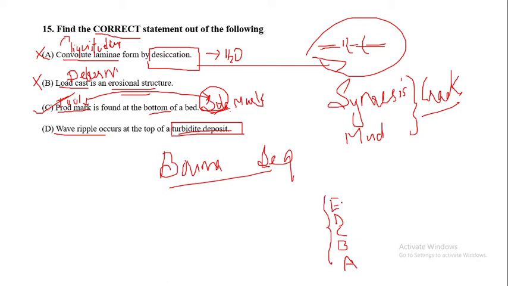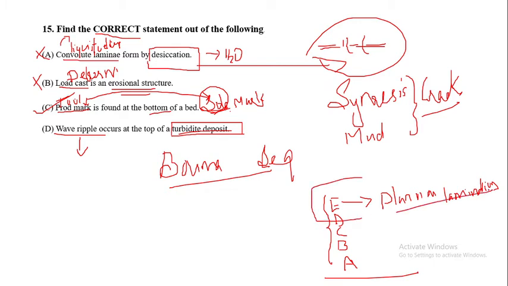The top layer is represented as E, and this layer consists of planar laminations. Ripple marks occur in very high energy conditions, so they usually occur at the bottom portion, whereas the top portion consists of planar laminations.